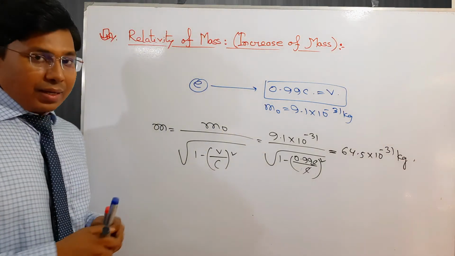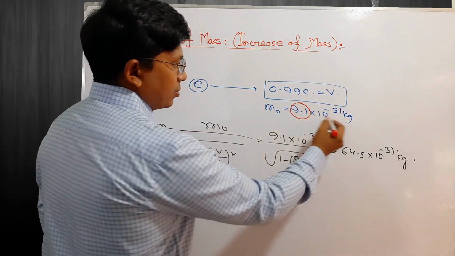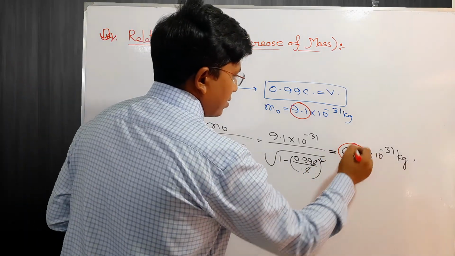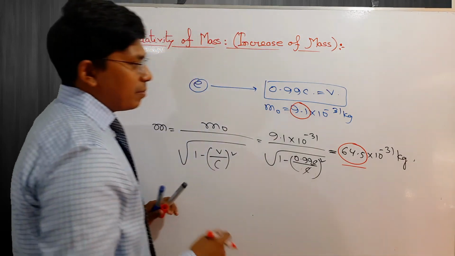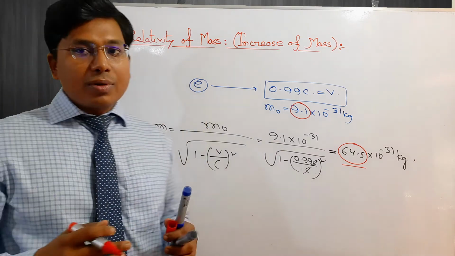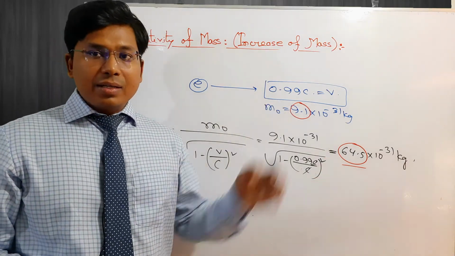That means when it is at rest, the mass was only 9.1 times 10 to the minus 31, and when it starts moving near the light velocity, the mass increases to 64.5, which is much greater than the initial mass of the electron. That means when an object moves near the light velocity, its mass will be greater than its rest mass. Atomic particles like electrons, protons and mesons move with high velocity, and this relativistic mass is highly observable and measurable in those particles.